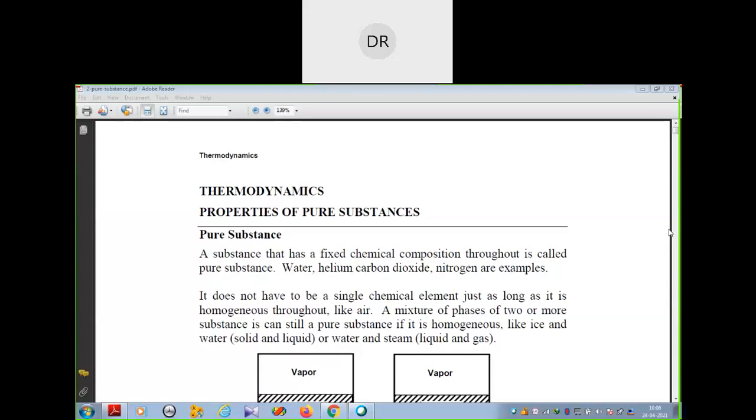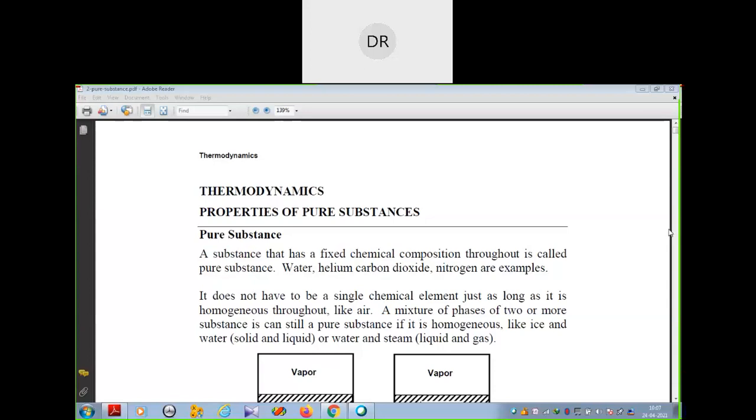What does pure substance actually mean? A pure substance is a substance which has a definite, or you can say fixed, chemical composition. For example, water, helium, carbon dioxide, nitrogen, etc. To be a pure substance, it doesn't need to be a single chemical element. There may be one or two molecular elements, but they should be homogeneous. That means their chemical composition should be the same.